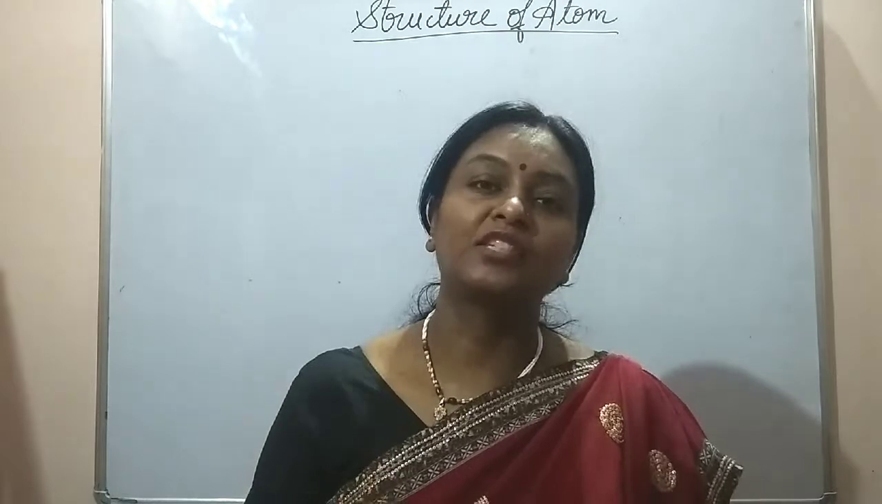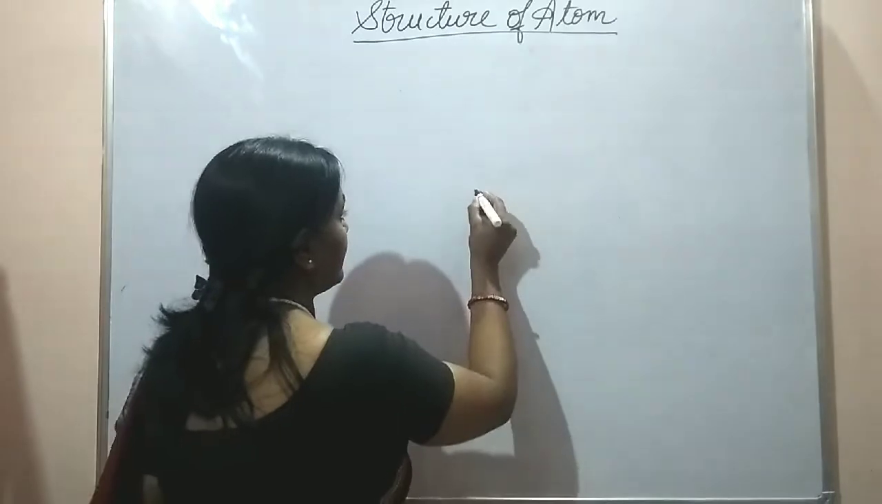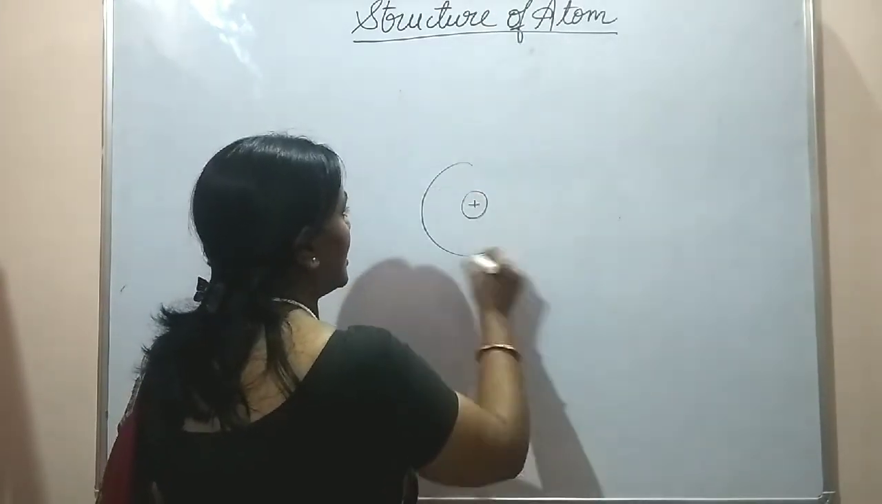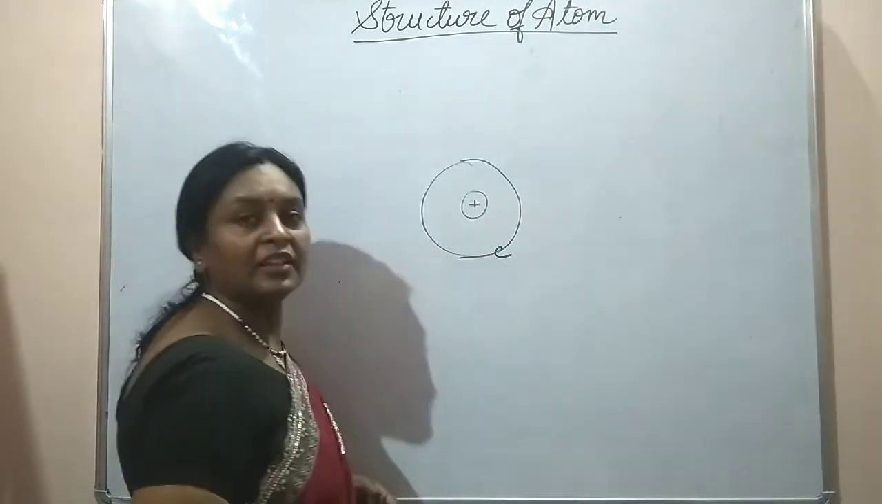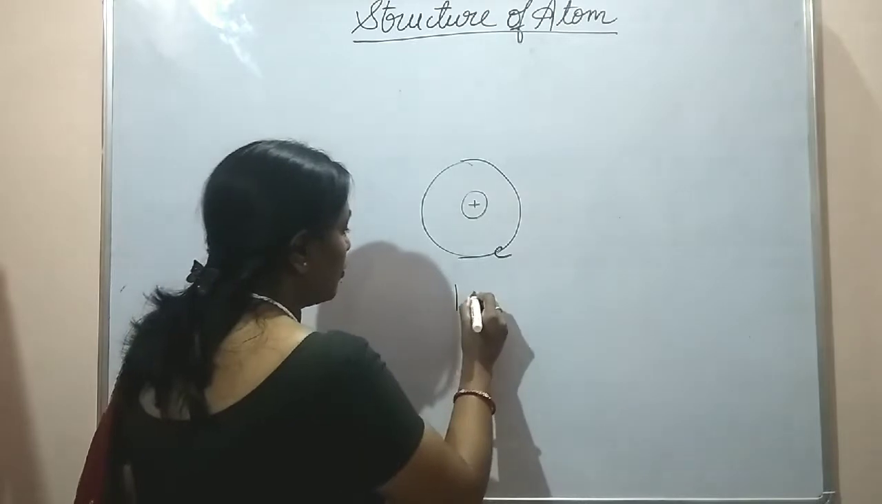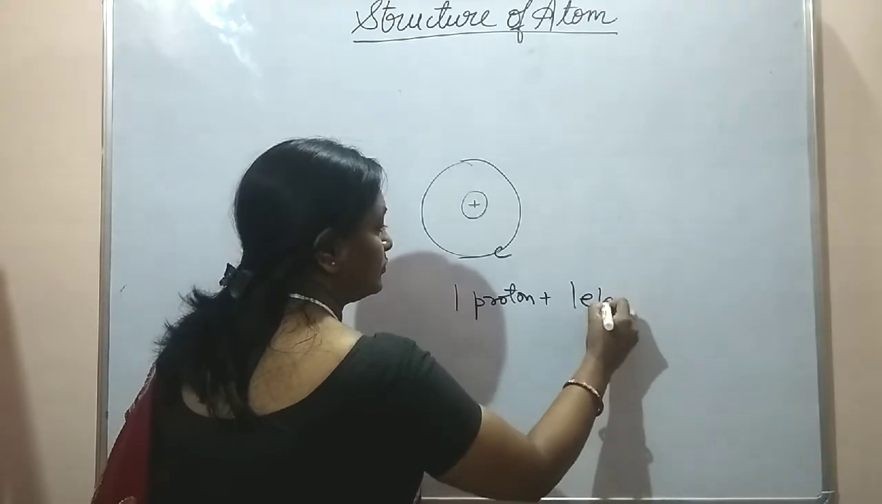But the lightest and the smallest positive charge was observed when hydrogen gas was taken in the discharge tube. So when hydrogen gas was taken in the discharge tube, the particles that emerged were lightest and smallest. So it was named proton. You know that a hydrogen atom, this is the structure of the atom that you have studied in class 9th.